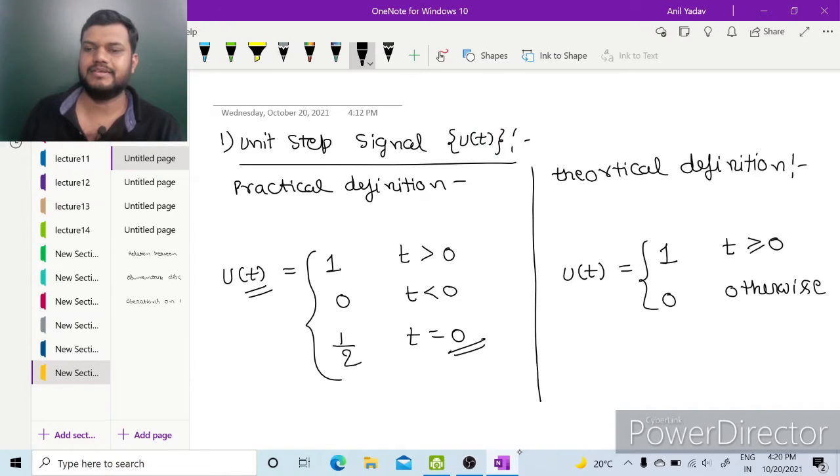So here is a discontinuity at t equal to 0. So the average of the value just before t equal to 0, which is 0, and just after t equal to 0, which is 1, is (0 plus 1) by 2, and this average value is 1 by 2. So the value at abrupt discontinuity according to Gibbs phenomenon is 1 by 2.